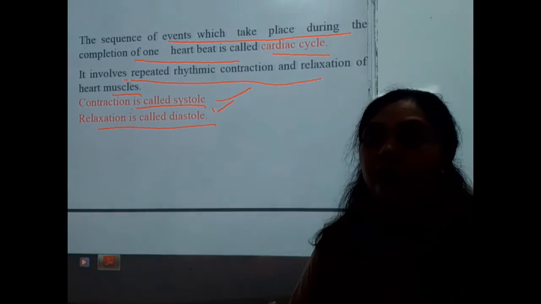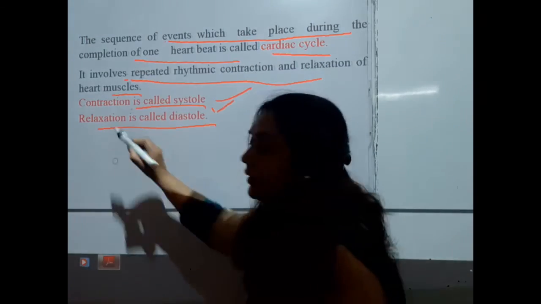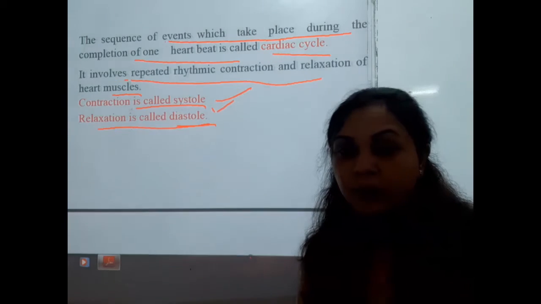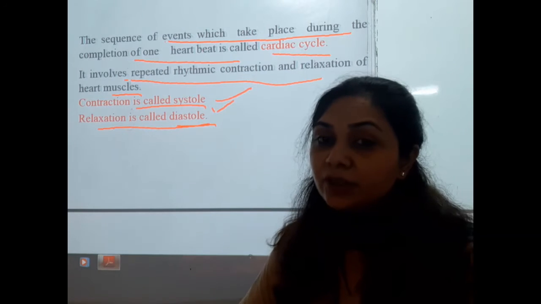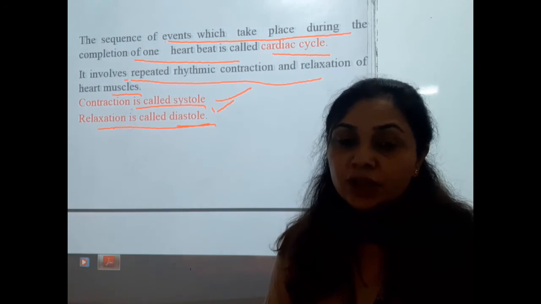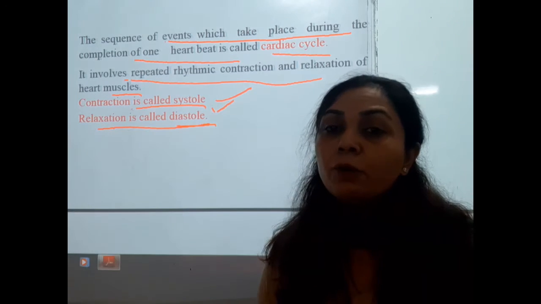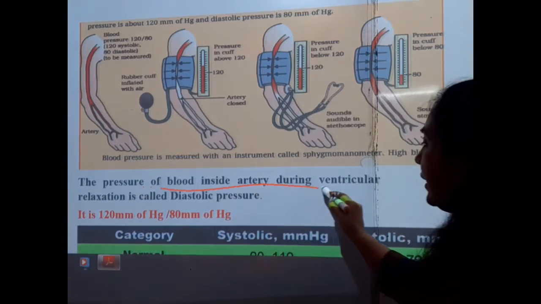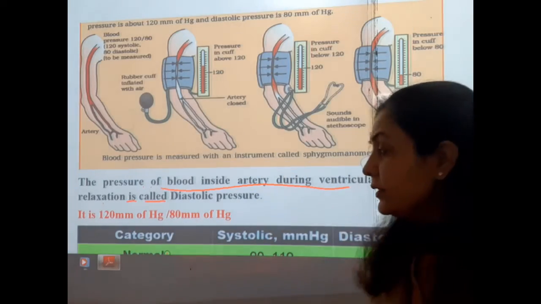And when the walls of the arteries are being relaxed, in such a phase, that is called the diastolic pressure. So students, we will get to know how we can measure the systolic pressure and the diastolic pressure. An equipment was invented for this, and that is called the sphygmomanometer. The pressure of blood inside the artery during ventricular relaxation is called the diastolic pressure.